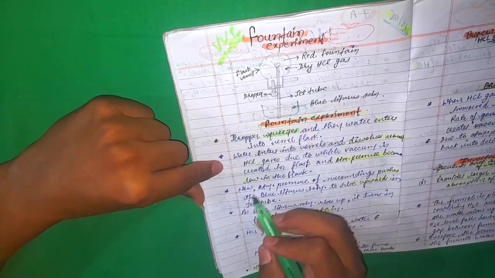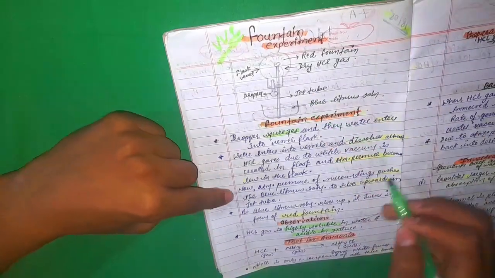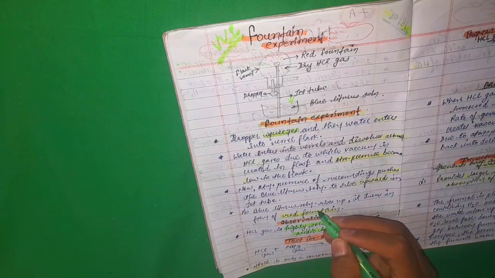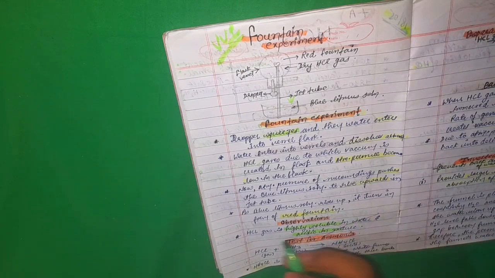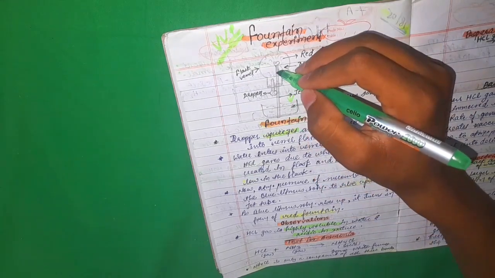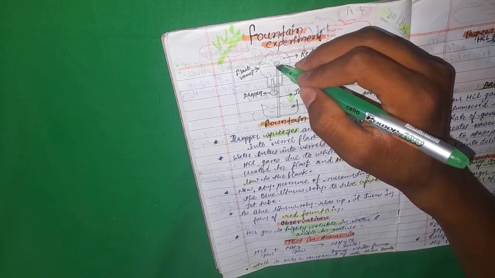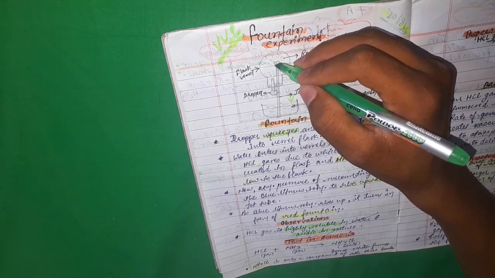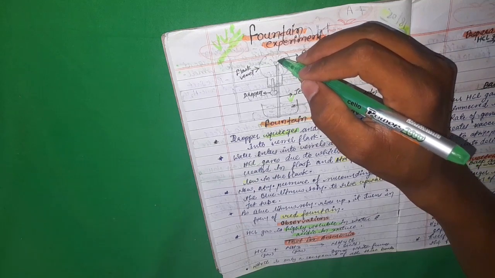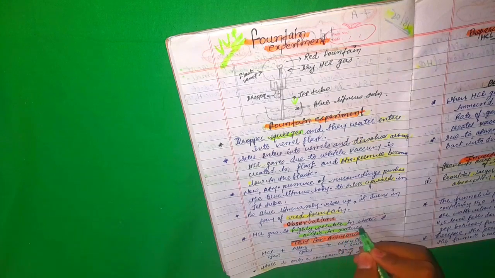And so, let's see what happens. Now the atmospheric pressure of the surroundings pushes the blue litmus solution to rise upwards in the jet tube. As the blue litmus solution rises up, it turns red in the form of a fountain. When it comes out of the jet tube, it turns red, whereas here it was blue, and so it shows that HCl gas is highly soluble in water.